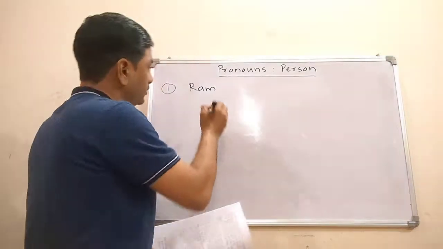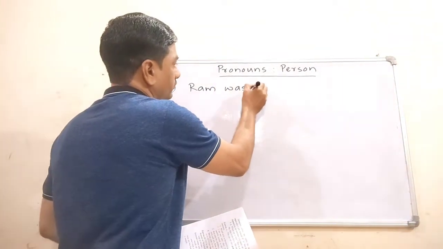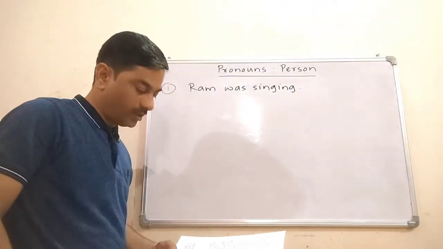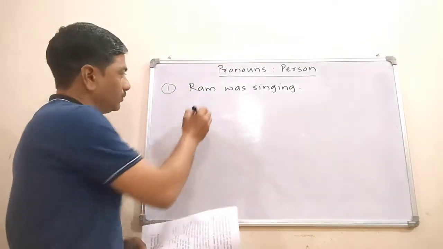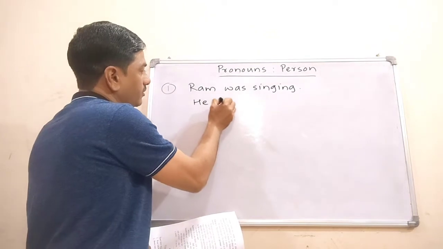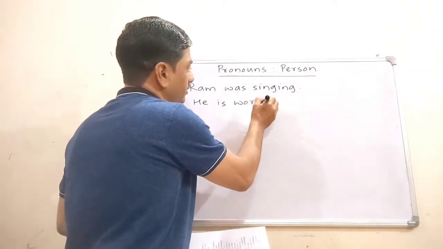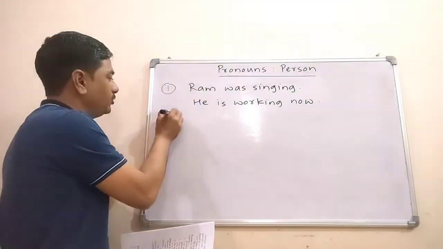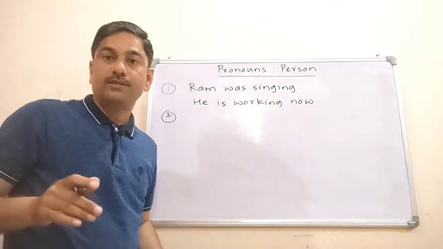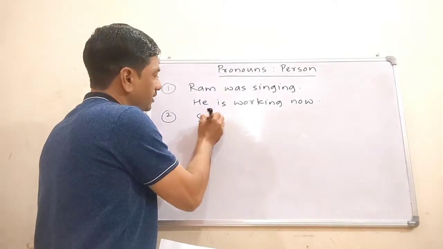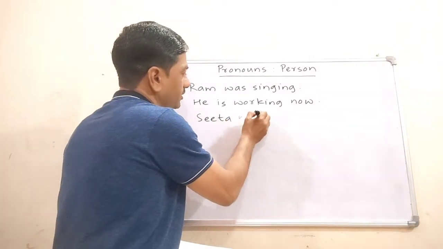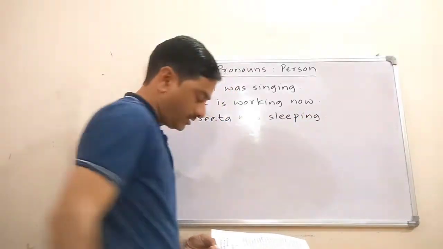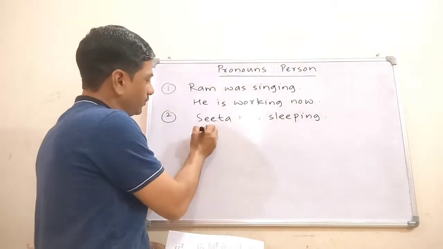Number 1, Ram was singing. He is working now. Number 2, Sita was sleeping. She is playing now.